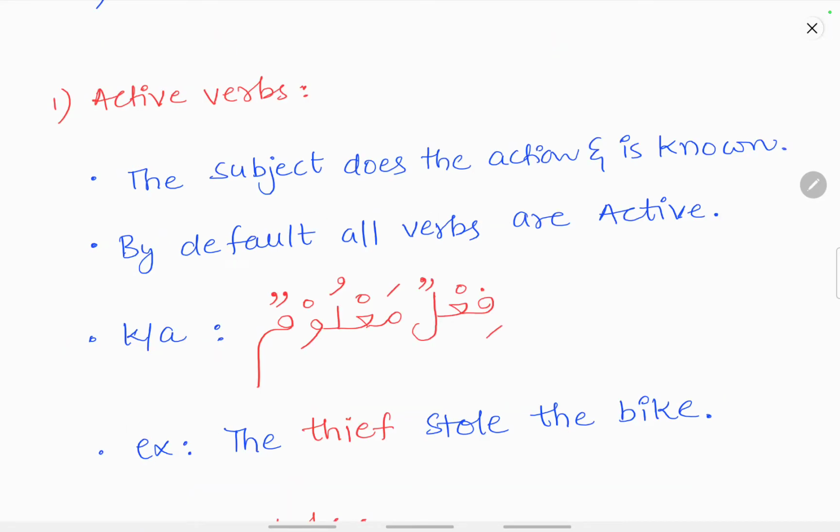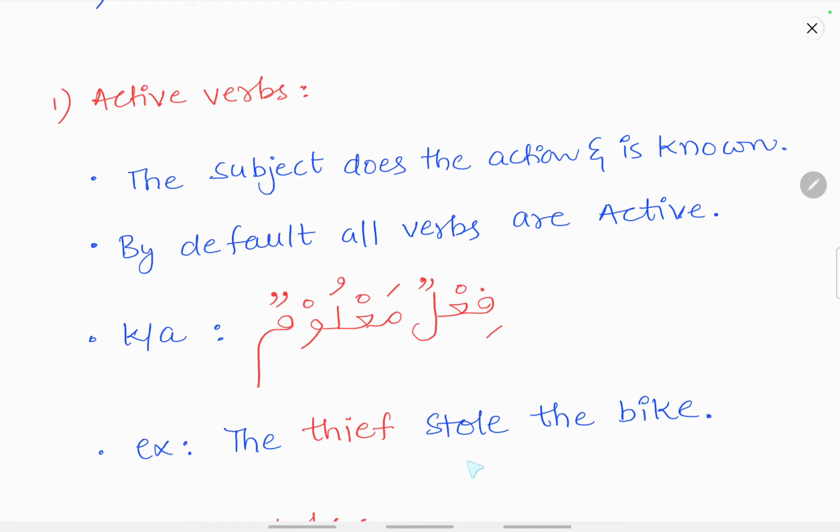Active verbs: here the subject, or the doer of the action, is known. By default all verbs are in the active state, that means the doer of the action is known. These active verbs are known as Failul Ma'lum. It is also known as Failul Ma'ruf.